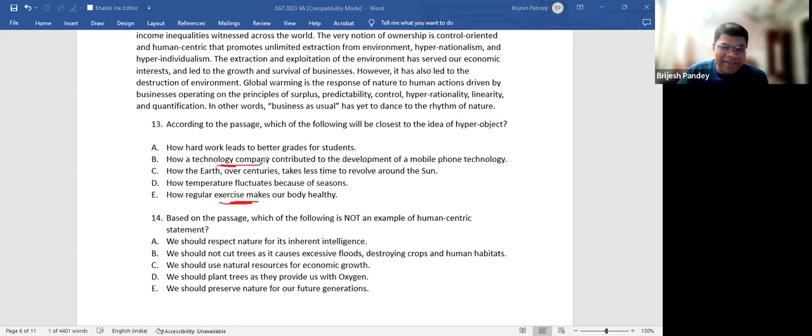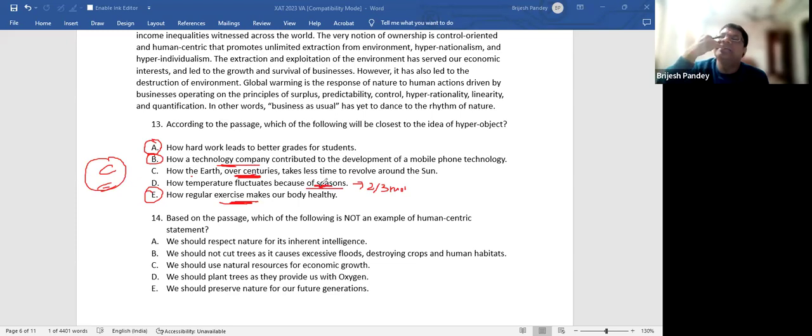You can always have a closer time. Two months of closer time, three weeks of hard work can get you a good percentile. So between C and D, which is hyper object? I think this is it, how the earth changes over centuries. So this is hyper object rather than seasons, which is hardly two, three months. All of you agree that C is the answer? It was between C and D, but C is better. Why? Because over centuries rather than over a few months.